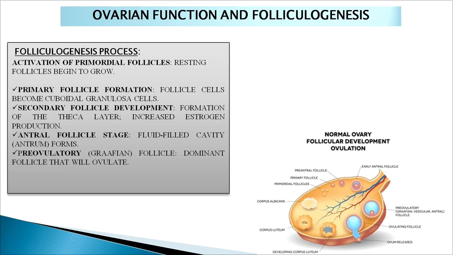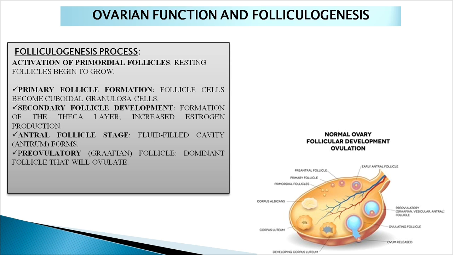Now a bit about ovarian function and follicular formation, which is called folliculogenesis. Folliculogenesis is the formation of follicles. First of all, the activation of primordial follicles happens from the resting phase, and the follicles begin to grow under the effect of follicle stimulating hormone. Then the primary follicle formation occurs after the follicle cells become cuboidal granulosa cells.